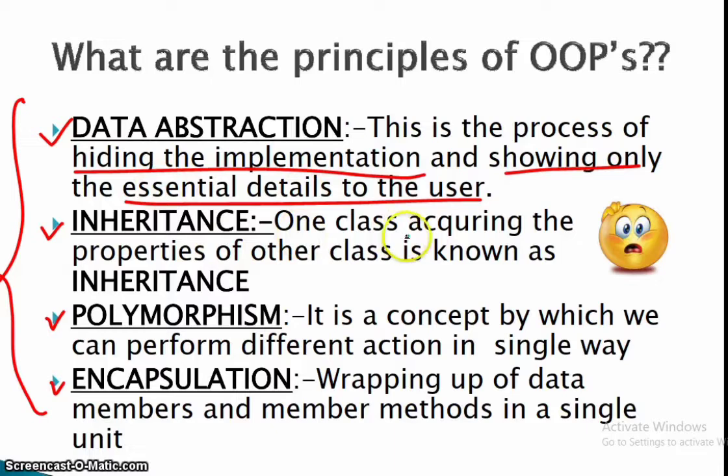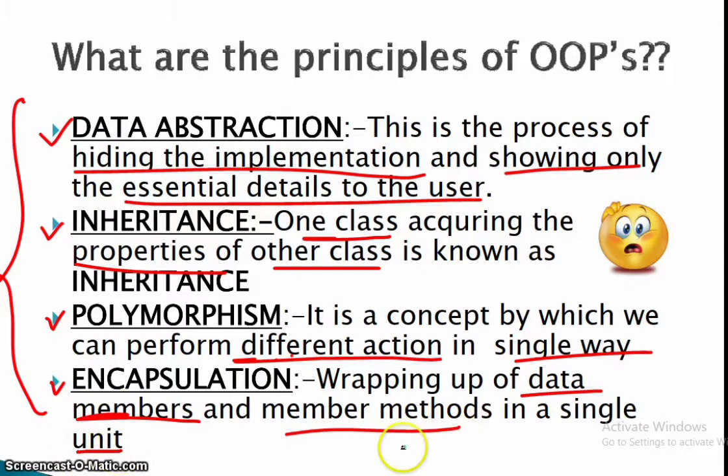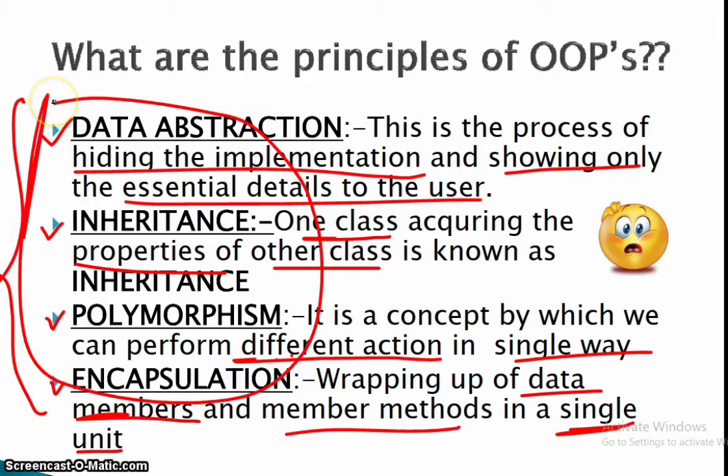Inheritance: one class acquiring the properties of another class. Polymorphism: it is a concept by which we can perform different actions in a single way. Encapsulation: wrapping up of data members and member methods in a single unit. We will be learning all these principles when we start Java programming from the simplest to the complex one.